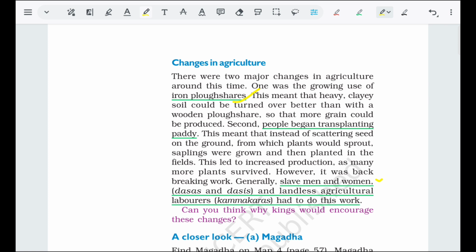Kamkaraj had to do this work. So the landowner is a big farmer or a merchant. He or she does not work on their land. So he acquires some slave men and women, called dasas and dasis. So they work on his field.